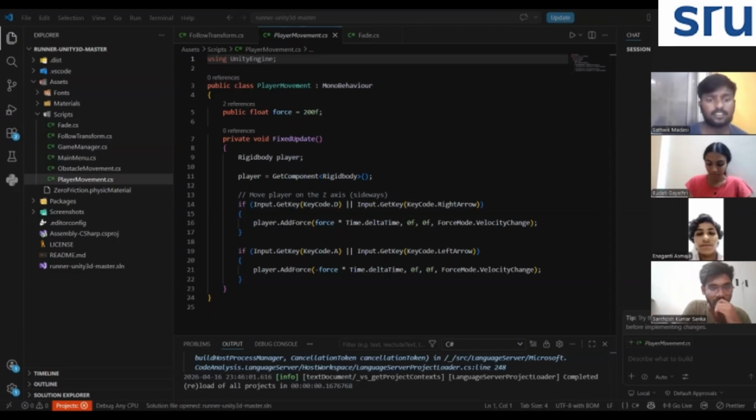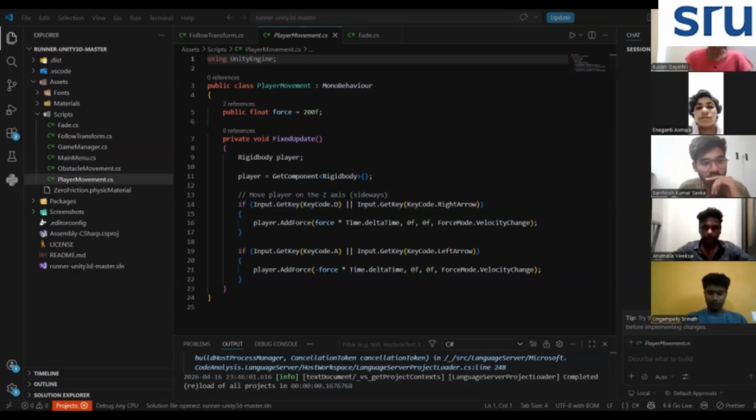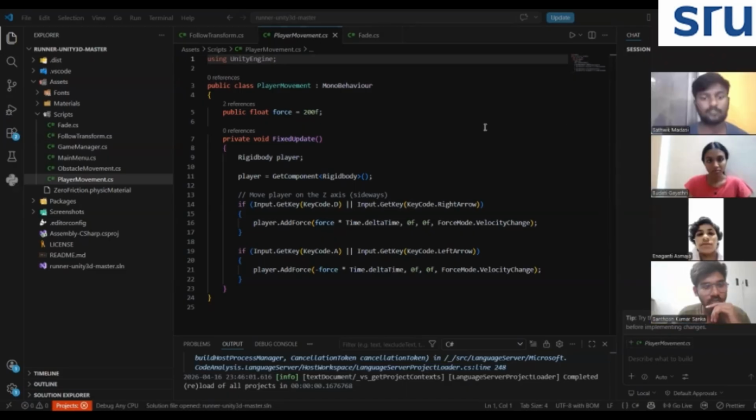Let's start with the player movement system, which is one of the core mechanics of the game. In our game, the cube moves forward continuously. To achieve this, we wrote a C# script that updates the position of the player object every frame using Unity's Update function. In this function, we use a movement vector to move the cube forward along the z-axis at a constant speed. This creates the endless running effect.